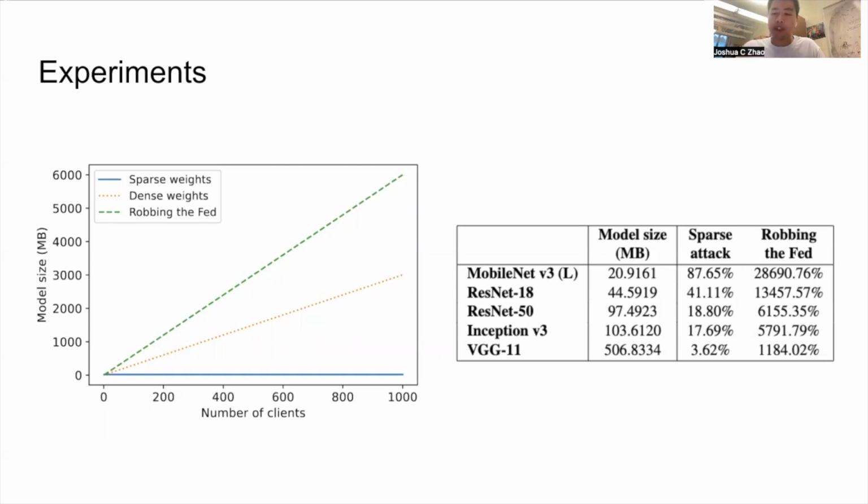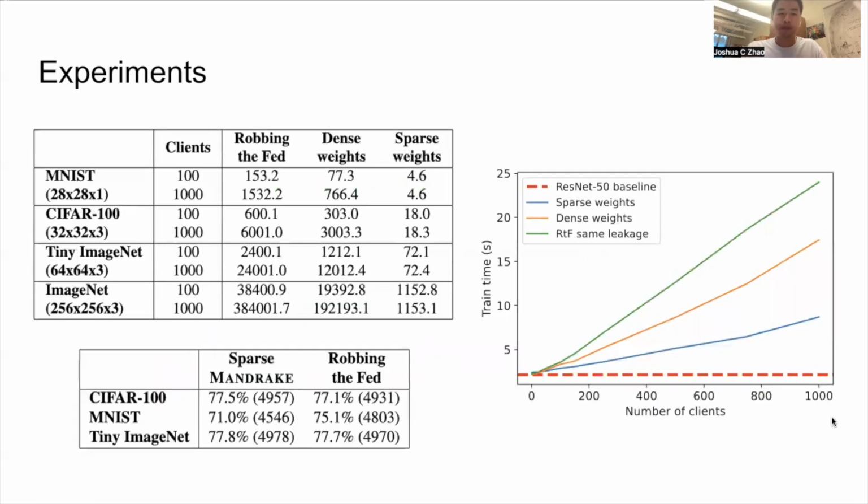The table on the right just shows the model size overhead for 1,000 clients relative to different vision models, so MobileNet being relatively small and VGG being a rather large model. Here we also see the model size overhead for different data sets under 100 and 1,000 clients. And a very similar trend is seen here. The sparse weights really can decrease the model size overhead compared to robbing the Fed.